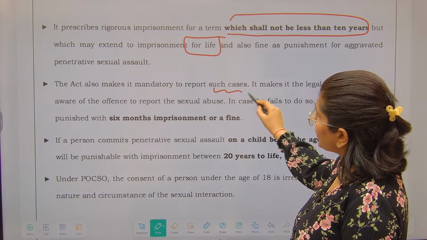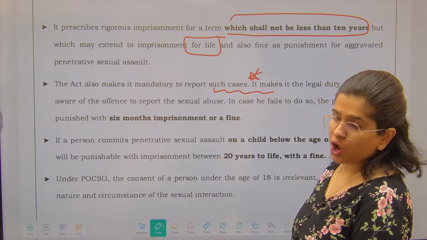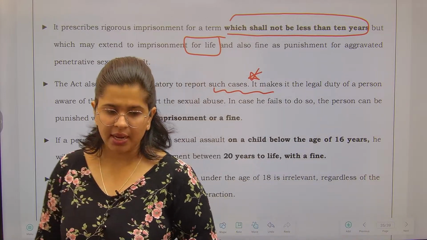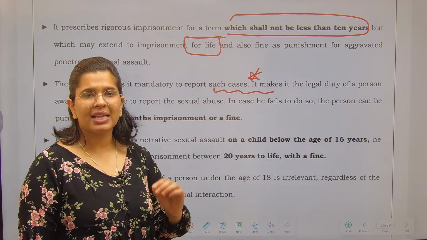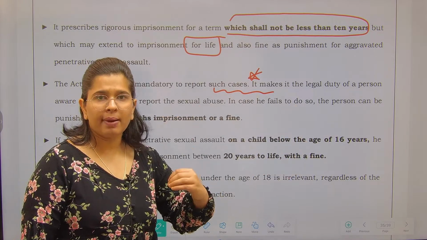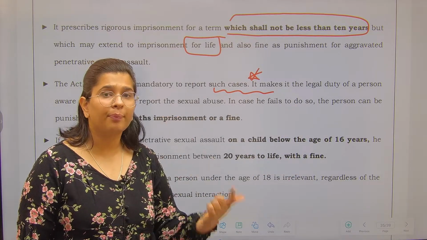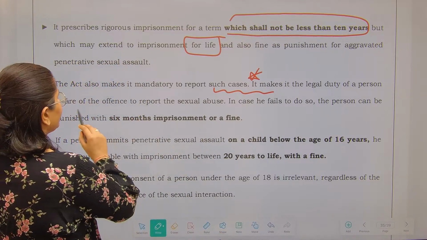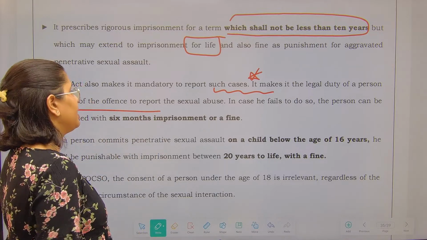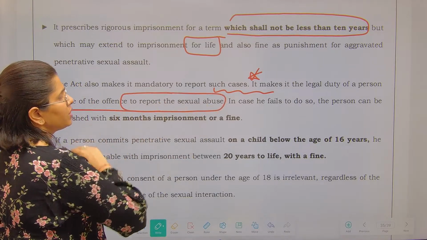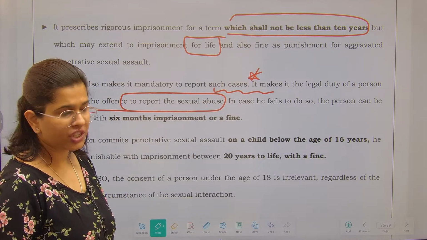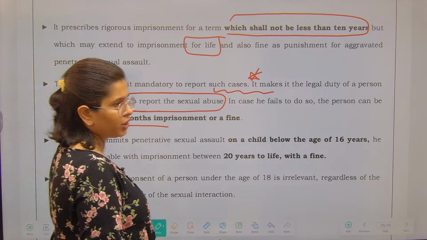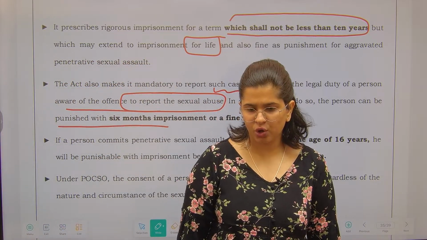It also makes something mandatory, and this is an important provision. Obviously there is a punishment against the person who committed the crime. But if you know that a crime has been committed against a child and even after that you did not report it, then there is a punishment against you as well. It makes it the legal duty of a person to report sexual abuse if he or she is aware of it. In case he fails to do so, he can be punished with imprisonment of 6 months or a fine.